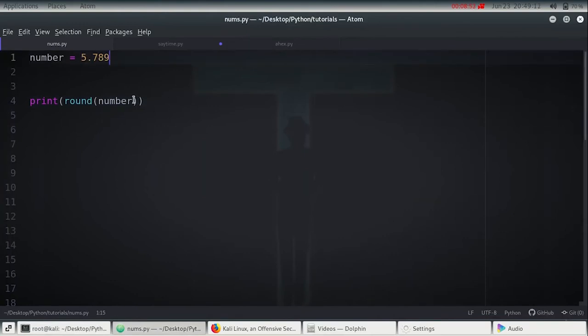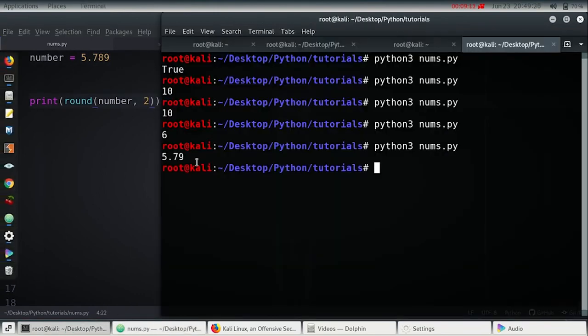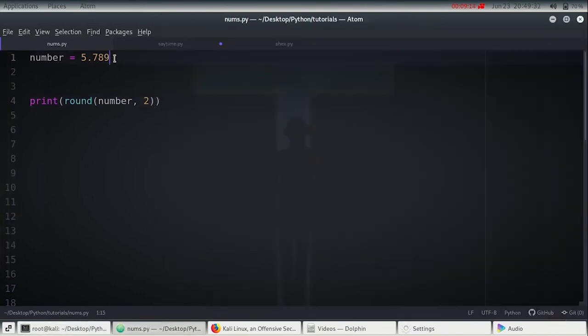And we can be more specific about how many digits we round. We provide a second argument. If I want to round this number to 2 decimal places, I have to specify 2 here. So it rounds to 2 numbers. Since the next digit 9 rounds up, it adds 1 here, so it's 5.79. If I want to round it to one number after the decimal place, it should be 5.8.